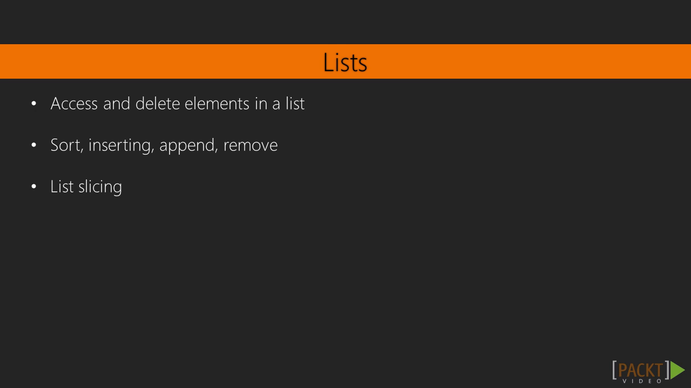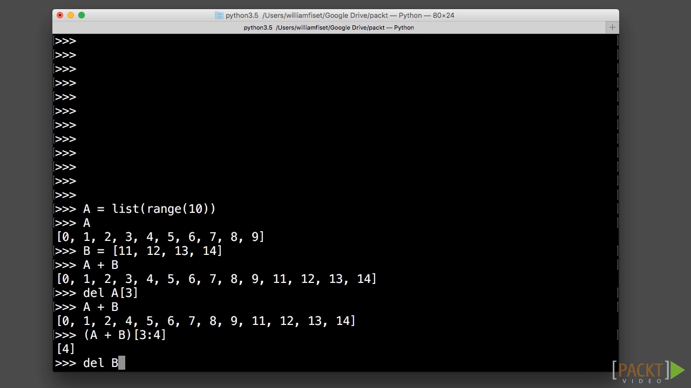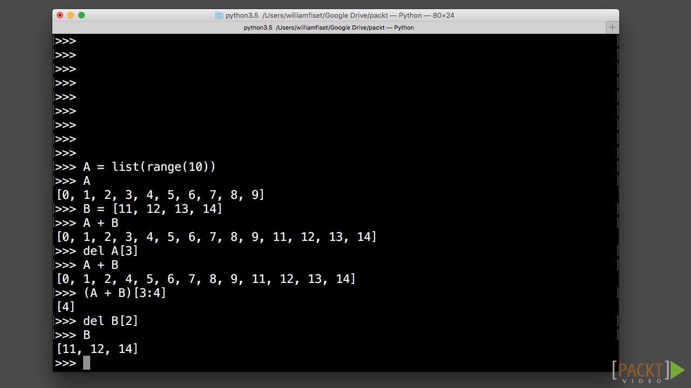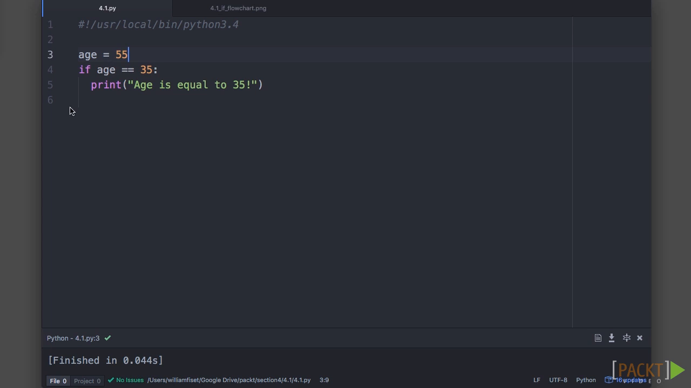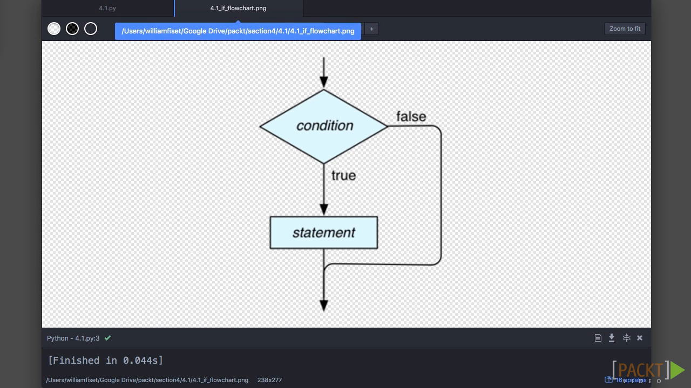Next, we will dive into lists, so how we can use the list data structure to access elements in a list, delete items from a list, sort a list, things like that. Then we will look at making conditional statements in Python. How does control flow work? How do I make my program make certain decisions with an if statement? And how can I chain logical statements together to make a more complex expression?